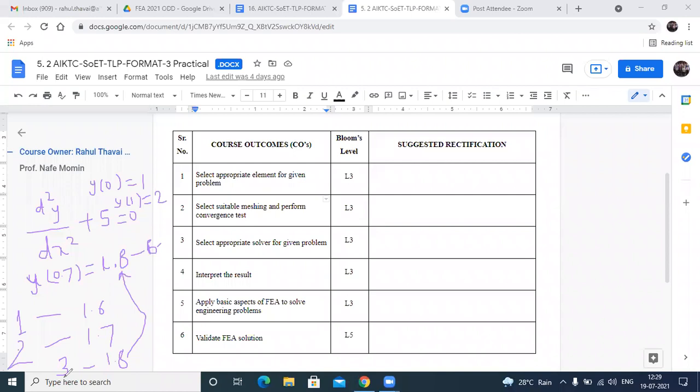Now try to understand. When you solve by using one element, you get 1.6. When you solve by using two, you get 1.7. When you solve by using three, you get 1.8. So when you solve that problem by using three elements, your answer is the same as the exact method, and that is nothing but what is called convergence. Try to understand. Is that okay now? Let me know.